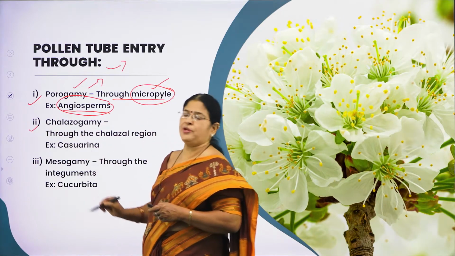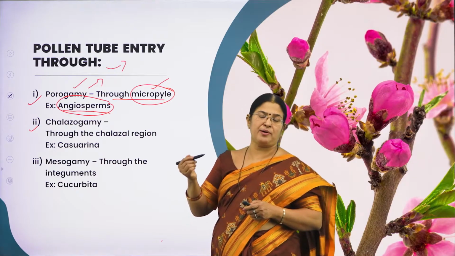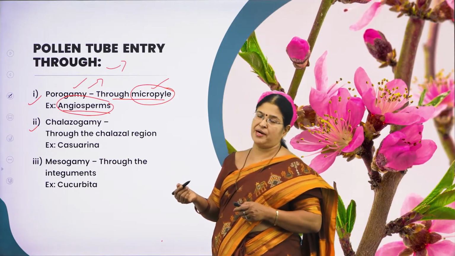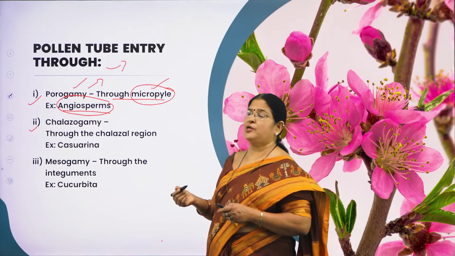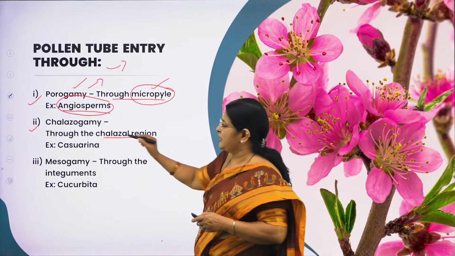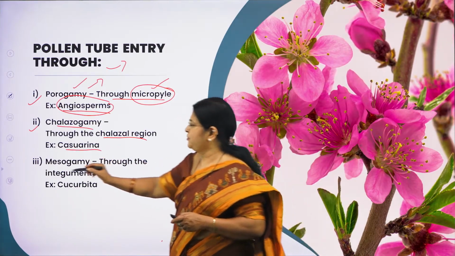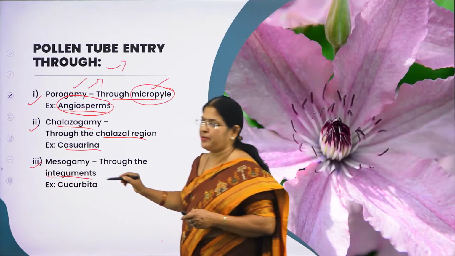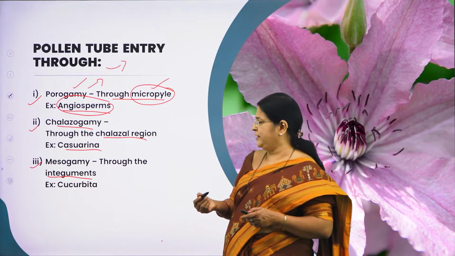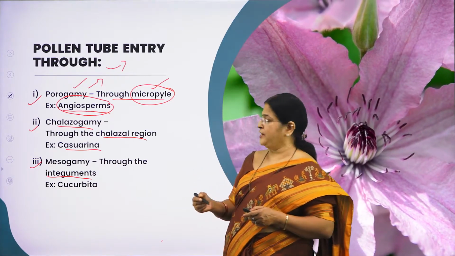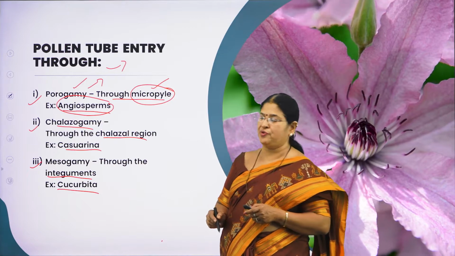Hope you remember you have studied the structure of the ovule in the last session, that is the chalazal region, which forms the basal part of the ovule, and the chalazal region has what? The 3 antipodal cells. Suppose the pollen tube takes its entry through the chalazal region, then it is called chalazogamy. Example, Casuarina. Suppose the pollen tube takes its entry through the integuments. Hope you remember that the 2 integuments are the outer integument, exine, and the inner integument, called intine. Suppose the pollen tube takes its entry through the integuments, then it is called mesogamy. And the classical example which you are going to give is Cucurbita.